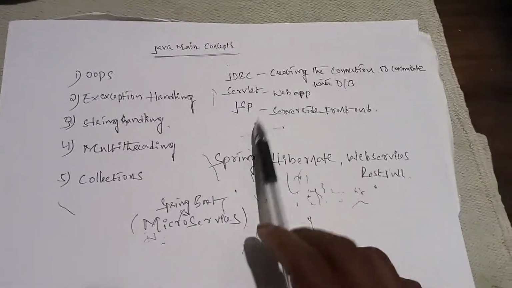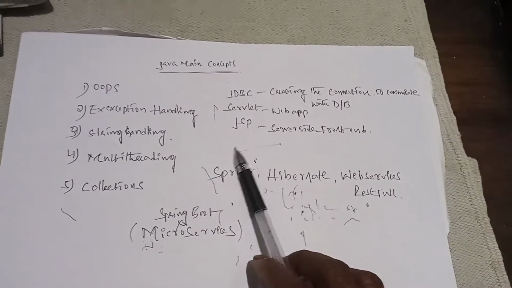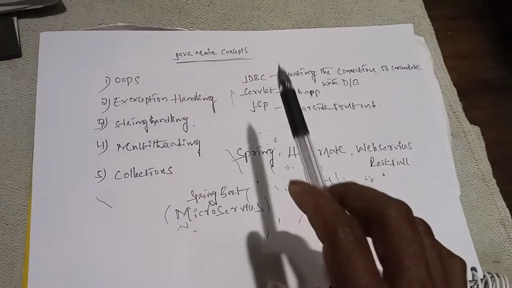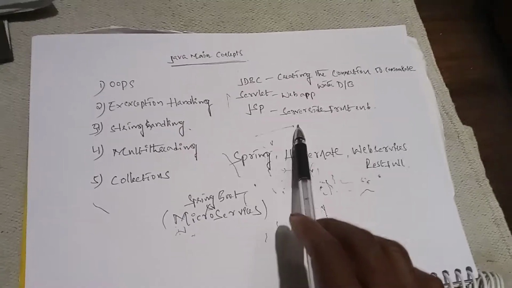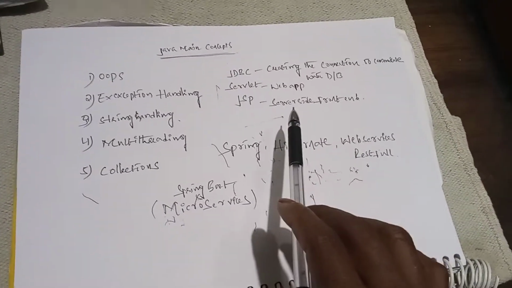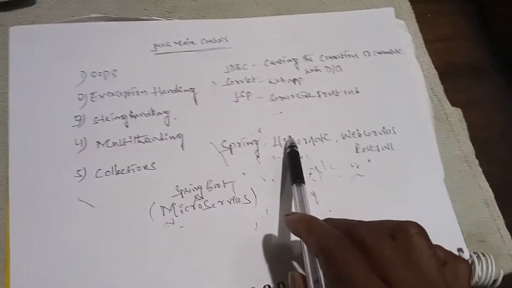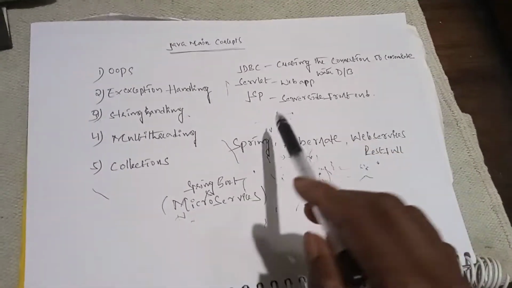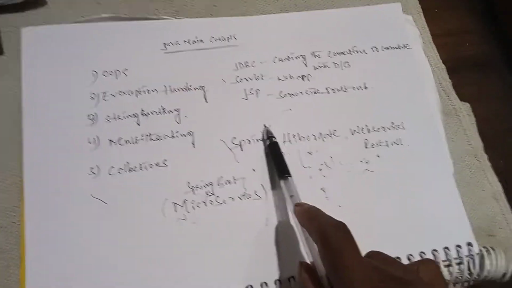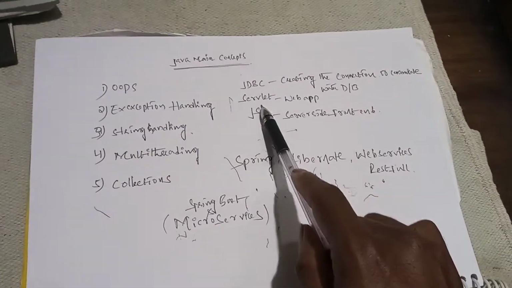When it comes to advanced Java, we are using JDBC, Servlet, and JSP. Nowadays we are not using these concepts as much. Before, in applications, we used JDBC, Servlet, and JSP. JSP is completely the front end part, the server side front end we are writing. Nowadays also we still use JSP, JDBC, and Servlet.